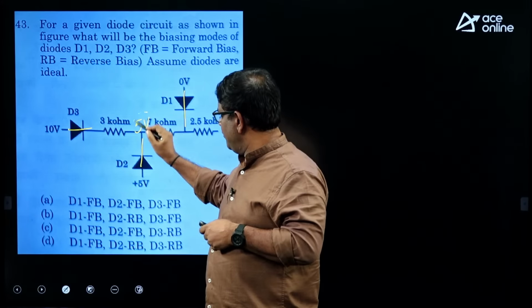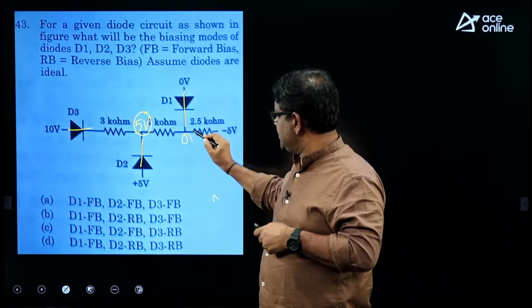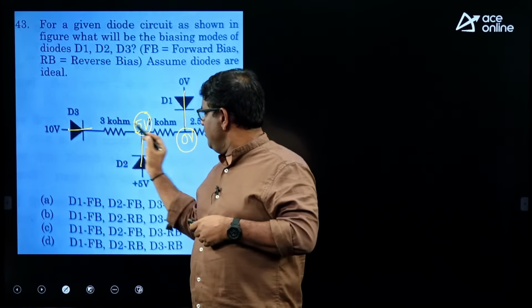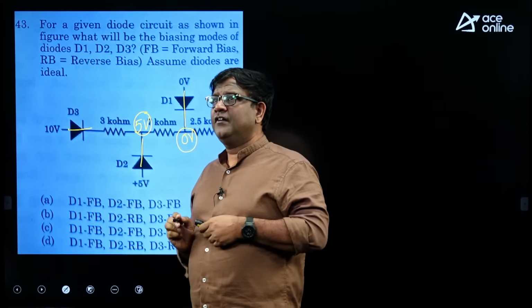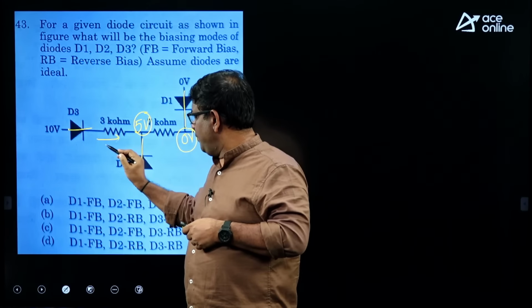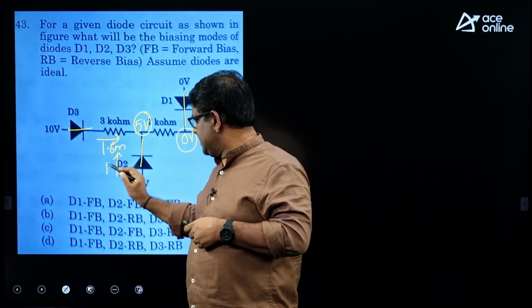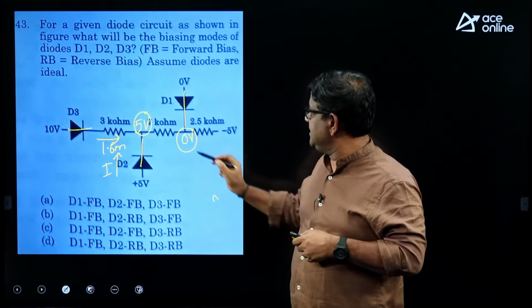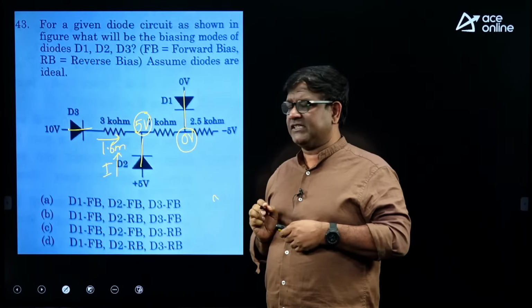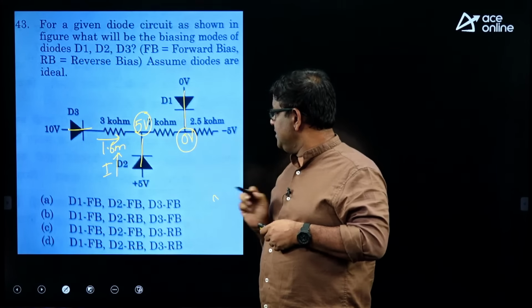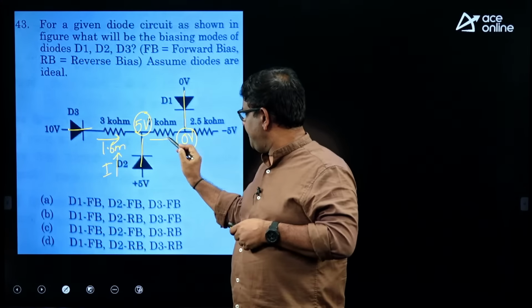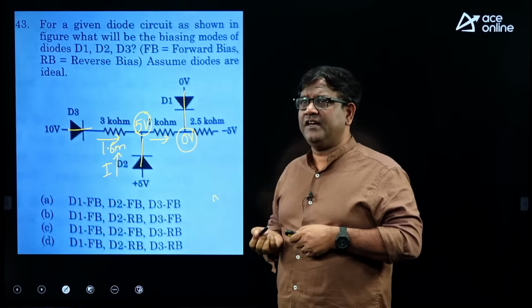So, there will be 5 volts here, there will be 0 volts here. So, 10 minus 5 by 3K, 5 by 3, around 1.6 milliampere will flow. Now, you can see here the resistance is a large value, 7 ohms. If resistance is more, current is going to be less. So, here it is 5 by 7, which is around